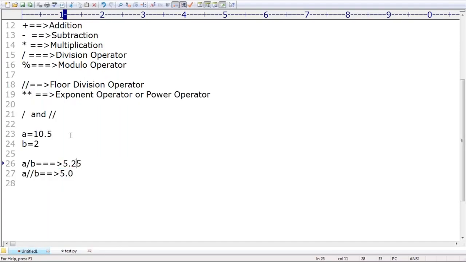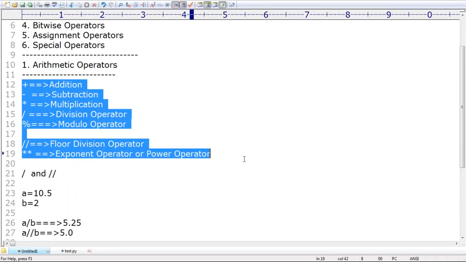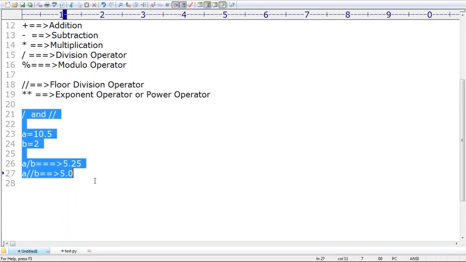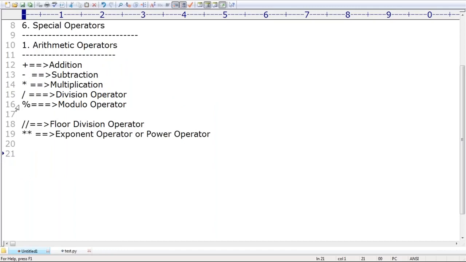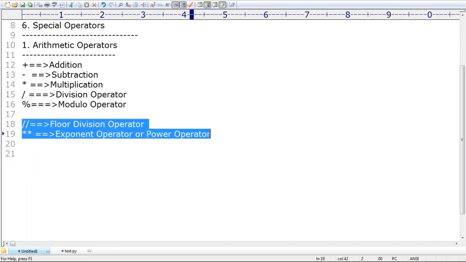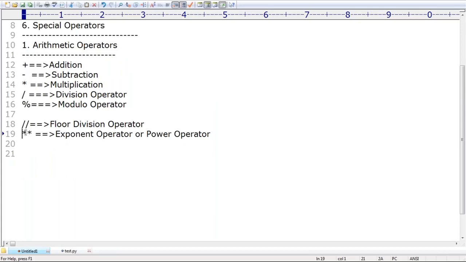Remember that. Can you please tell how many arithmetic operators are available in total? Yes, how many arithmetic operators are available? 7 arithmetic operators are there. The extra 2 operators are floor division, and after that, the exponential operator or power operator, right?